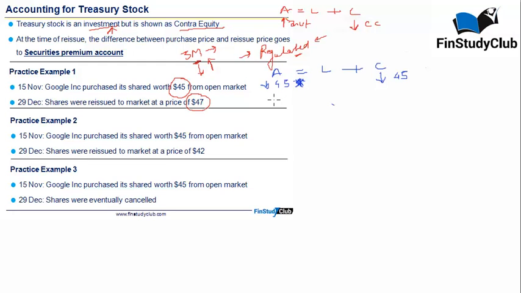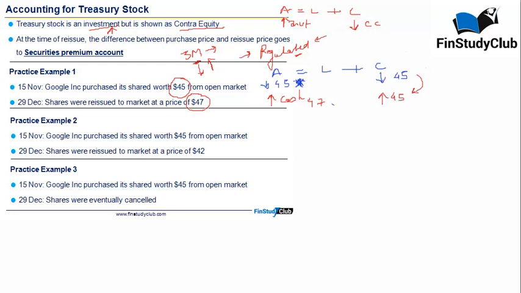So the point here is, on 29th of December, cash will go in the system worth 47. The deduction will stop, therefore the capital is going to go up. This needs to be understood in a while, that if there was something which was being reduced from capital, it is no more there, as a result of which the capital has gone up.